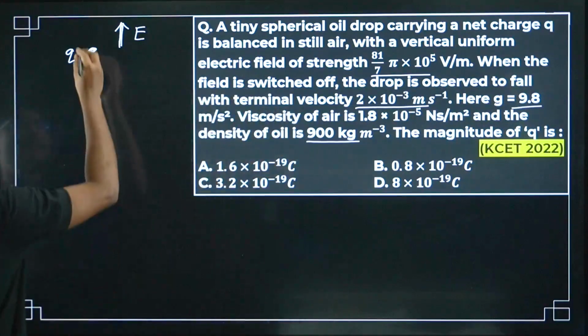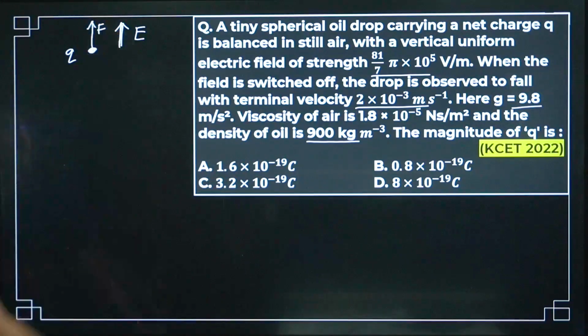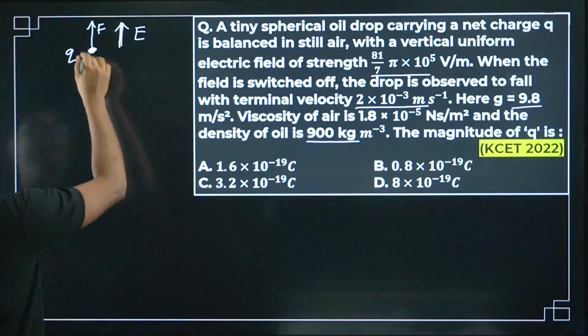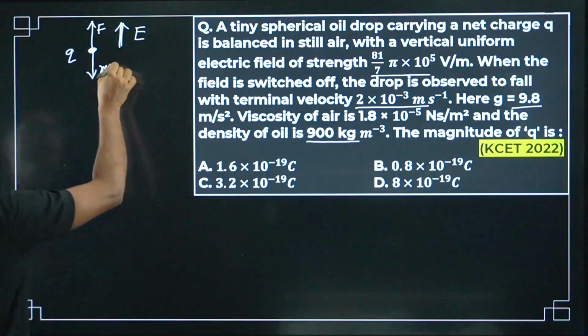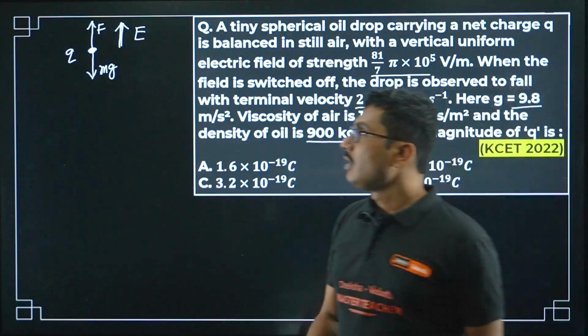The electric field is vertically upward. The electric field is applying a force, and the charge is balanced in air. How can it be balanced? Because there is a downward force, which is mg, the weight of the charge.